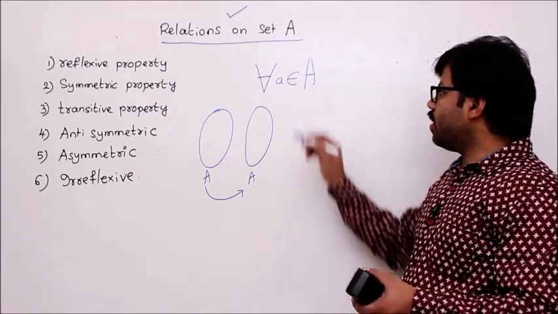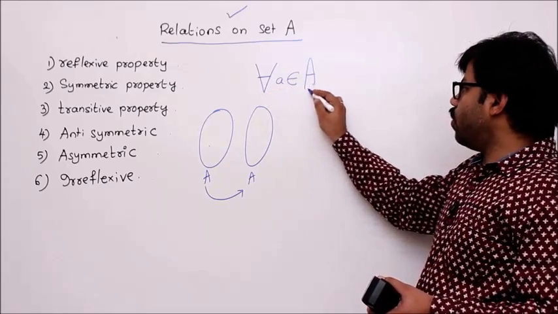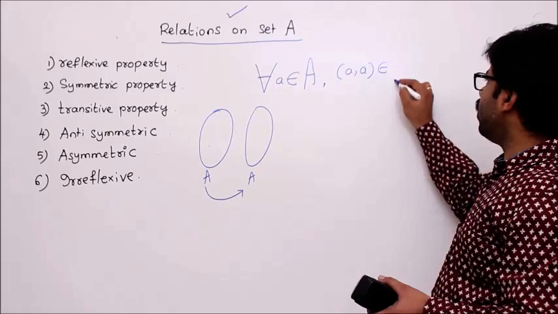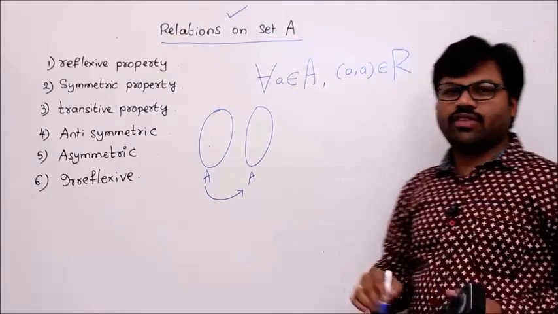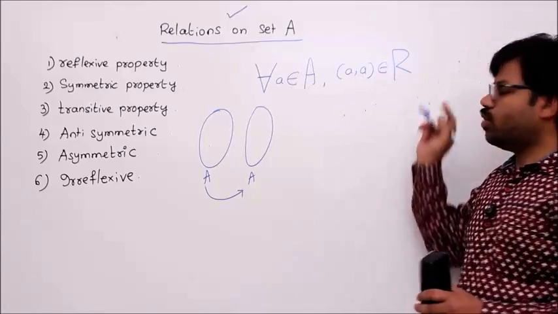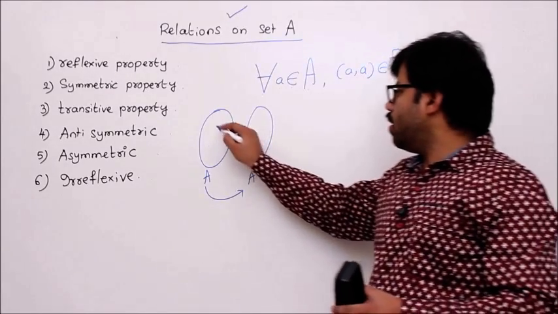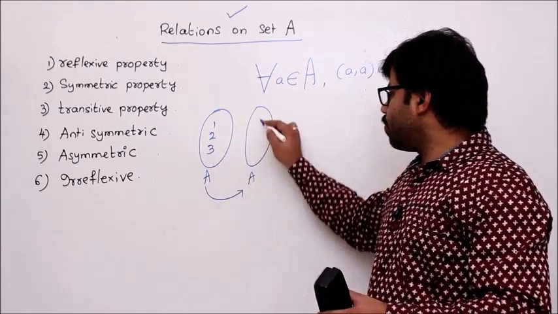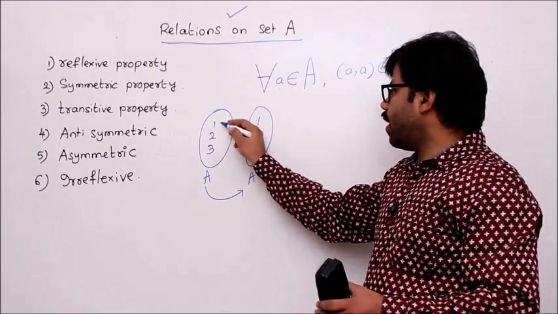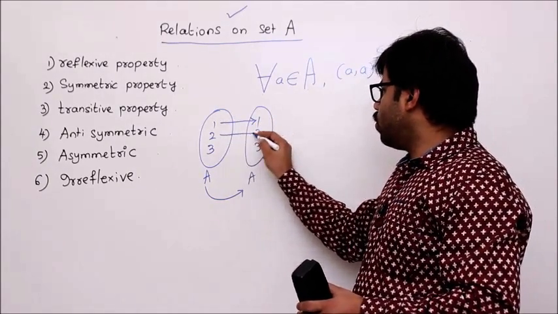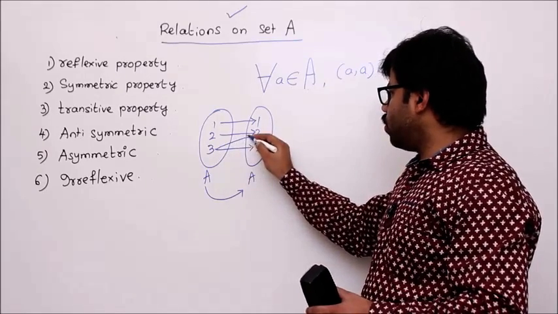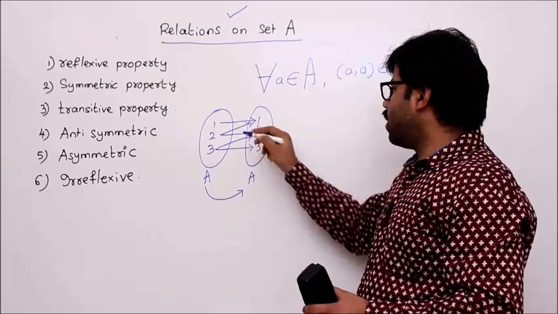Reflexive property is nothing but: for every element of your domain, what should happen is (a, a) should belong to your relation R. That's it, very simple. For every element of your domain, (a, a) should belong to R. Example, let's say domain A is 1 to 3, then automatically codomain also 1 to 3, isn't it? If I have 1 to 1, 2 to 2, 3 to 3, but you can have extra also, like 3 to 2, maybe 2 to 1, doesn't matter.